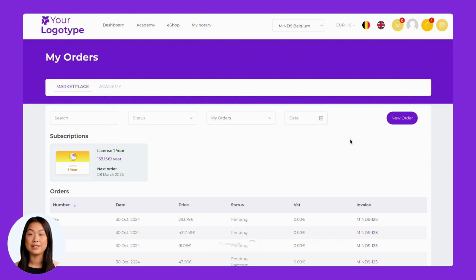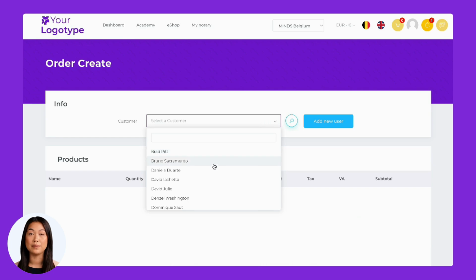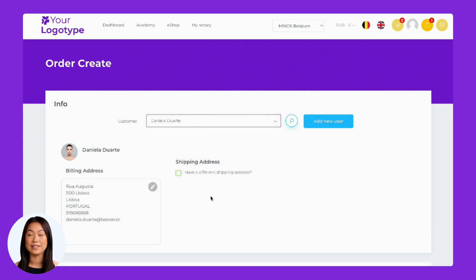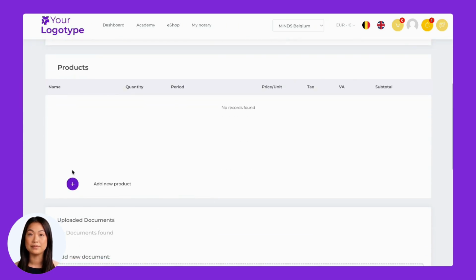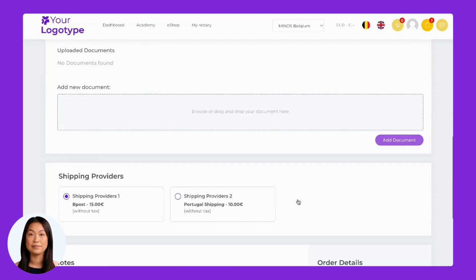The shop also lets you quickly and easily order products for other users. Through the My Orders tab, simply select the user for whom you wish to make a purchase. Add the desired products to the cart. Choose a shipping provider and complete the order by clicking Place Order.